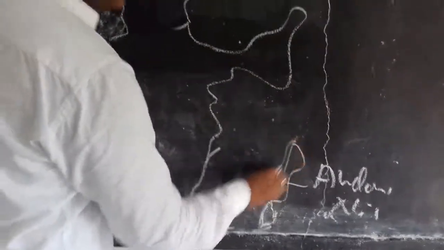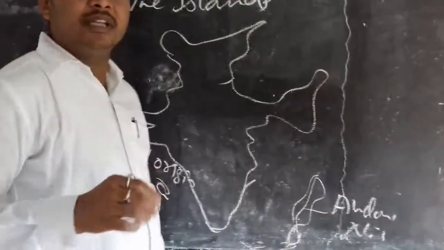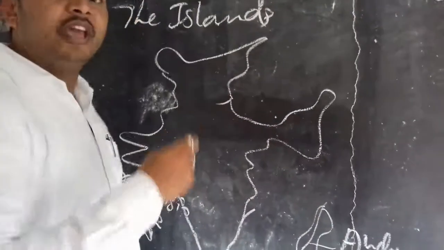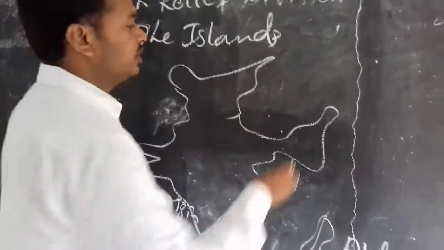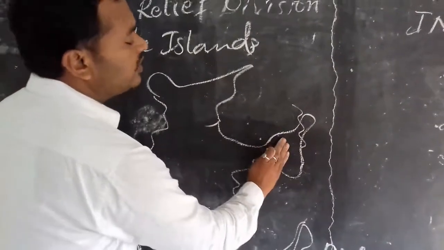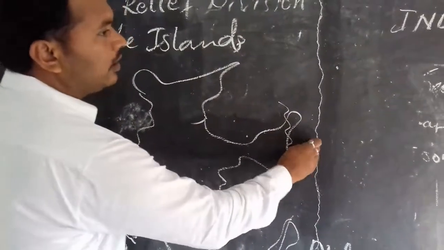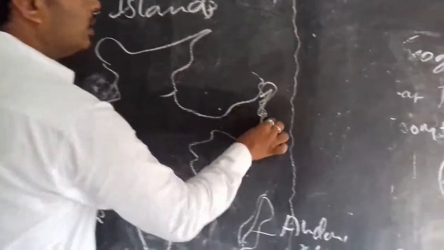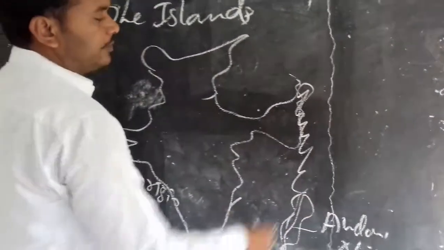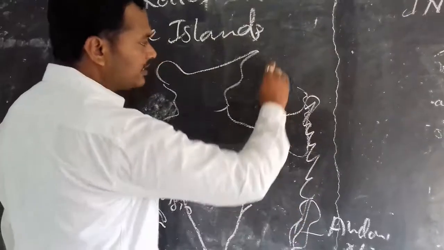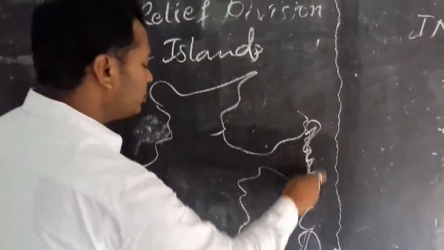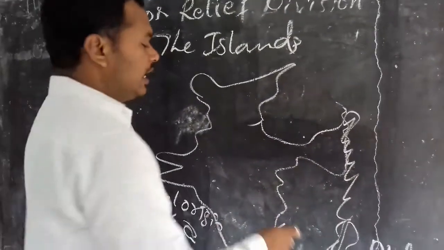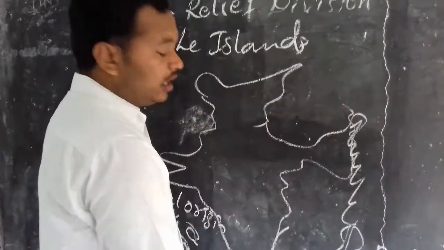Actually, the Andamans are not just islands, they are mountains. Between India and Myanmar, whose old name was Burma, the Arakan Yoma mountains are there. These Arakan Yoma mountains extend from North India to the south, up to the Indian Ocean, crossing the Bay of Bengal.